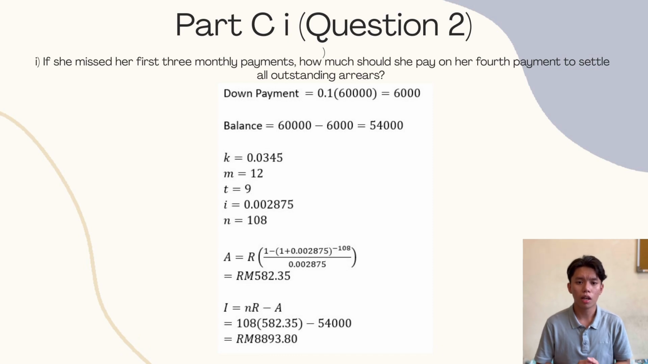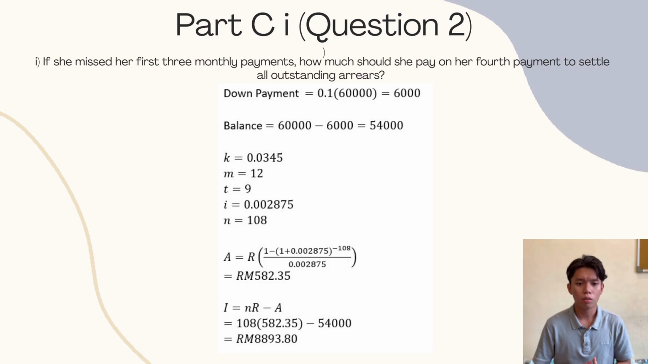We use the formula A equal R open bracket 1 minus open bracket 1 plus I close bracket power of negative N over I close bracket. Substitute into the formula 54,000 equal R open bracket 1 minus open bracket 1 plus 0.02875 close bracket power of minus 108 over 0.02875 close bracket equal to 582.35. So we are going to calculate the total amount of interest.